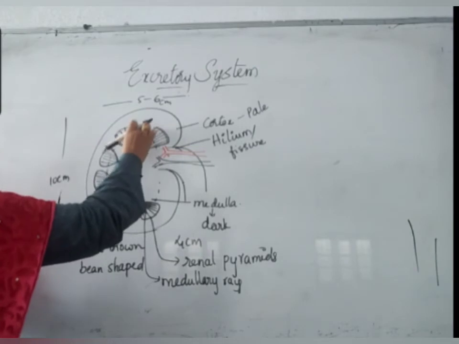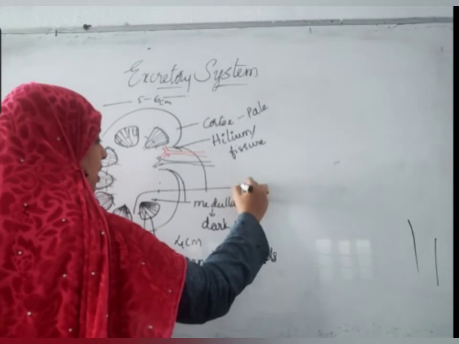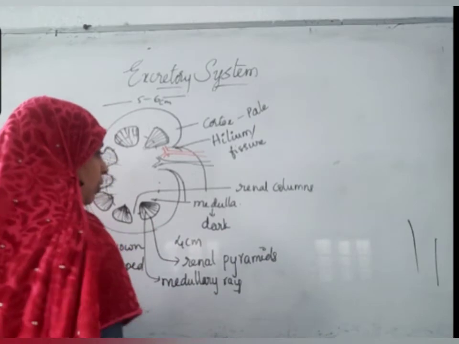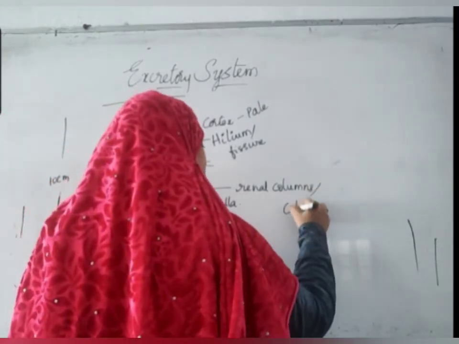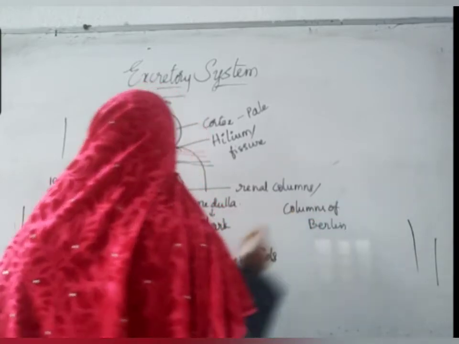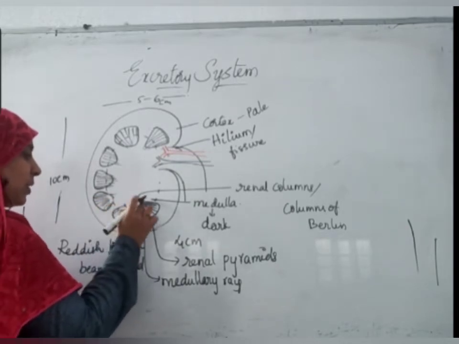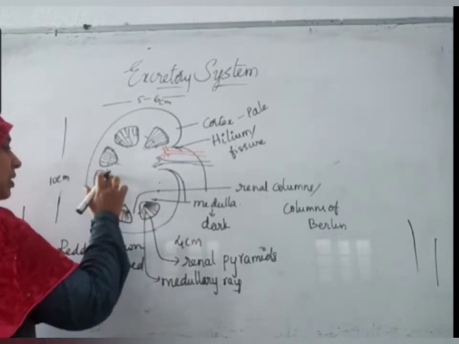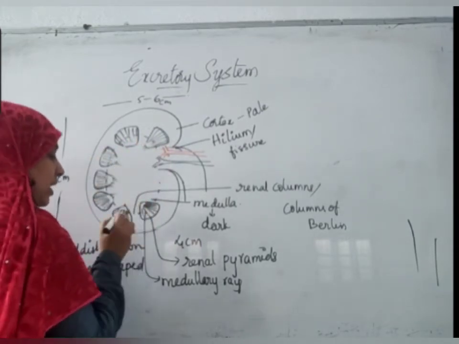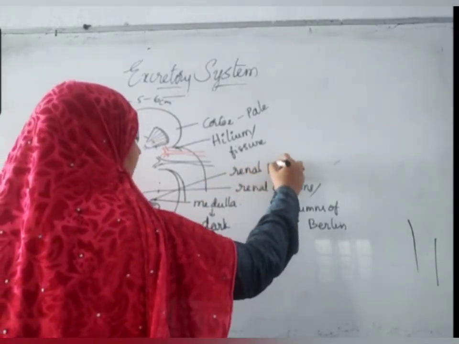Between the medullary pyramids there is a small gap. This gap is called the renal columns, or you can also call them the columns of Bertin. The end regions of these renal pyramids are called renal papillae.